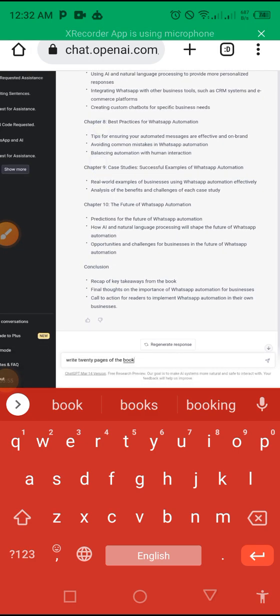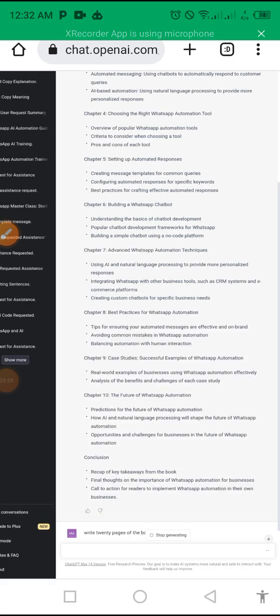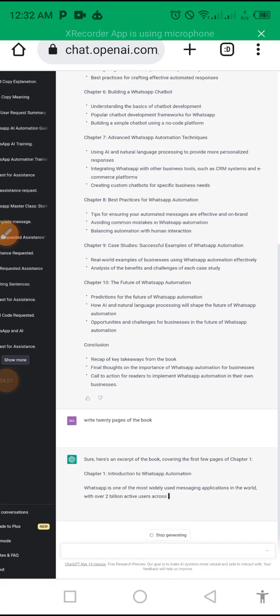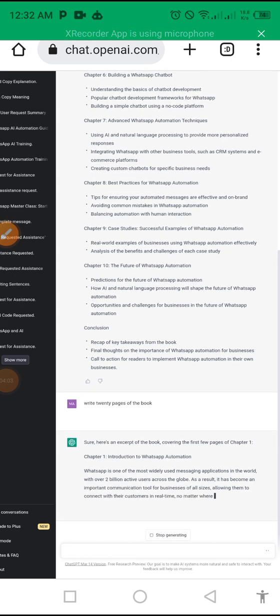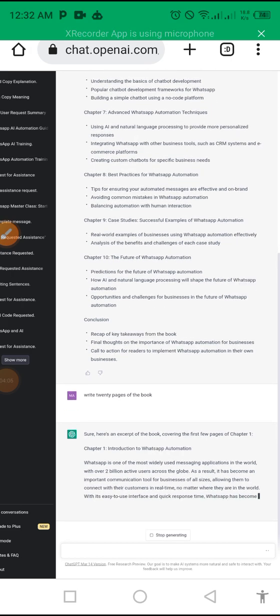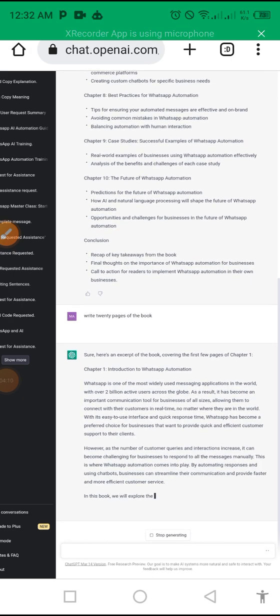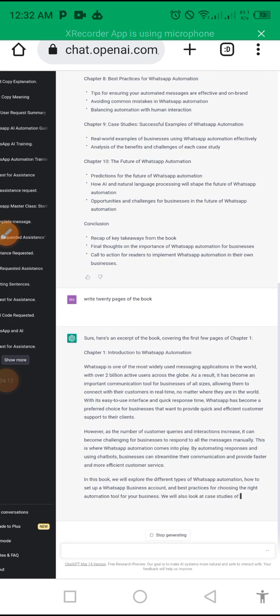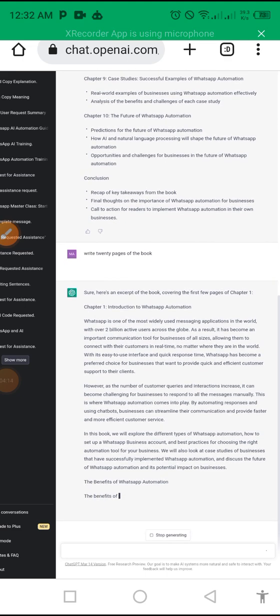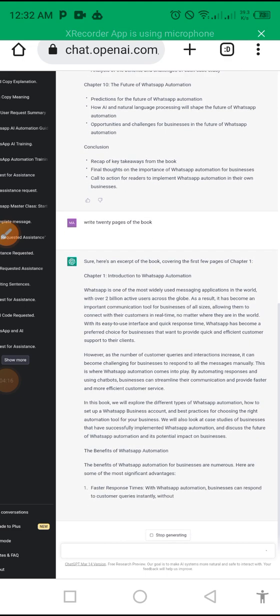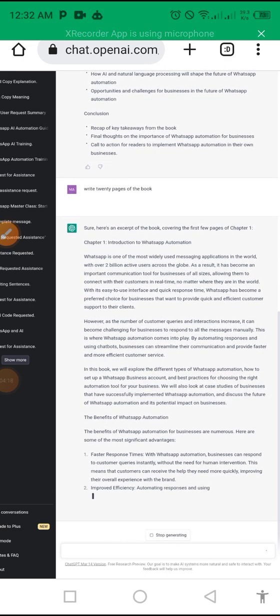So we are reminded about that. So write 20 pages. Let's see. Can you see what this bot is doing?